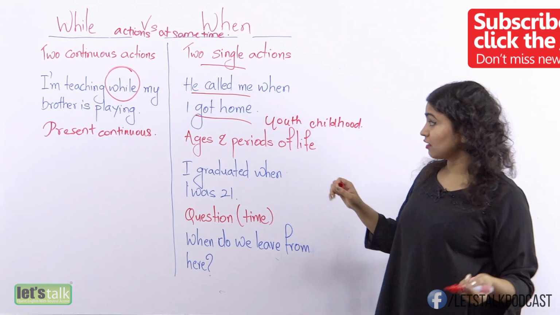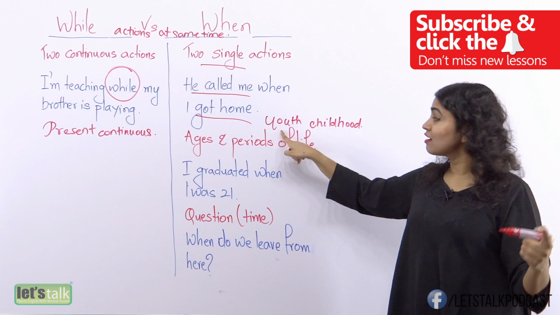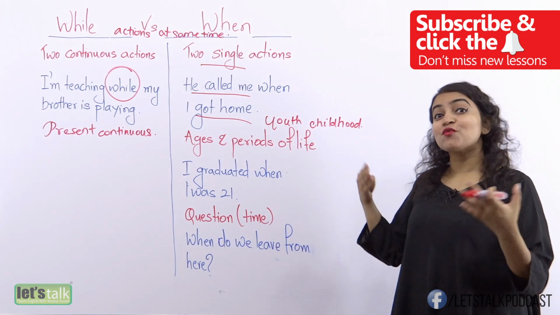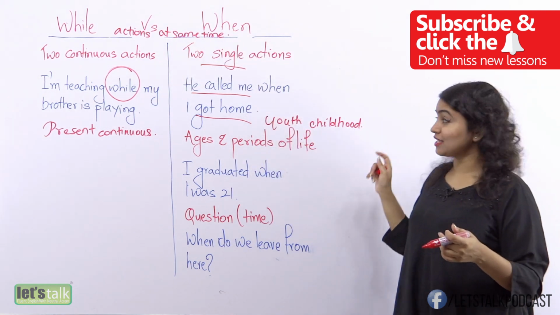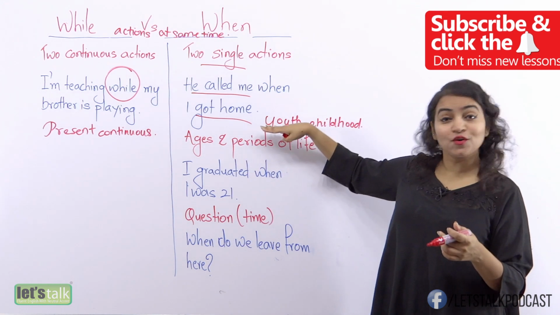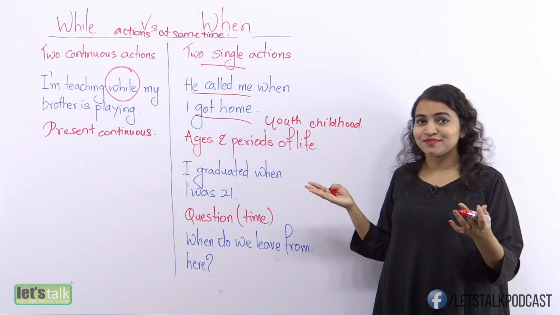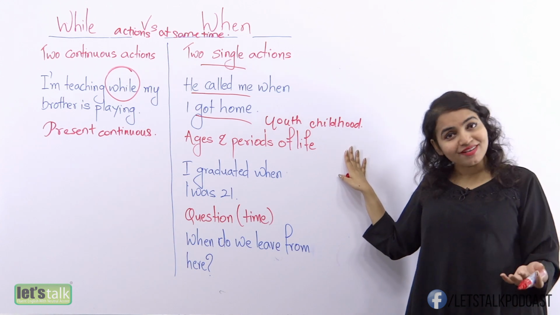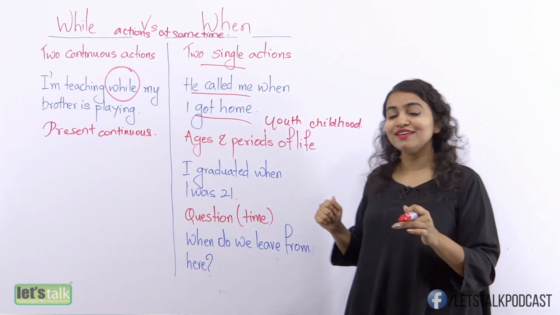Or you could say something like, when I was young, I used to walk every day. Or you could say, I used to walk every day when I was young, because we're talking about a period of your life that relates to your youth. How about me making a sentence when you're a child? When I was a child, I used to eat a lot of chocolate. So you're talking again about a period of your life, okay?